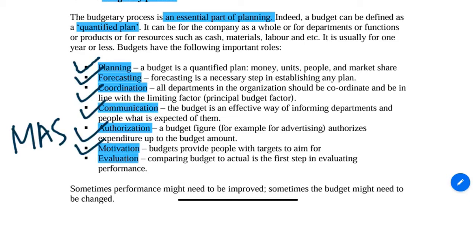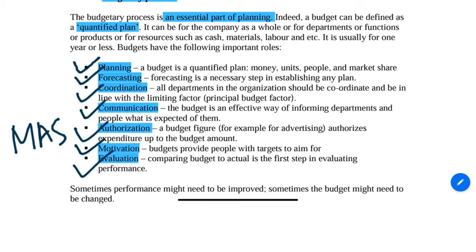Because imagine if your system is very messy and you don't follow a proper standard procedure, at the end of the day, your staff will feel like there is no head and tail. It's very messy, it's very confusing. So actually budgeting is a process to help you tidy up your system. And if your staff can really see the plan clearly, this will make them more efficient and more effective also. The last advantage of a proper budgeting system is evaluation. This can help you evaluate your staff, whether they are performing or not performing. And from there, you can suggest improvement areas to your staff. So all these are the beauty of a proper budgetary system.